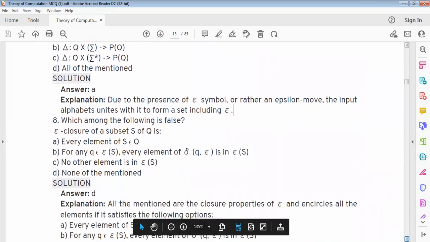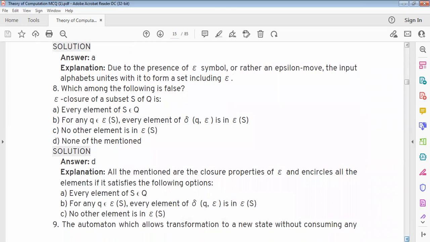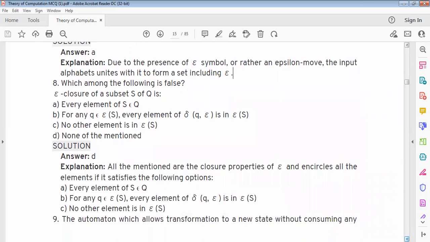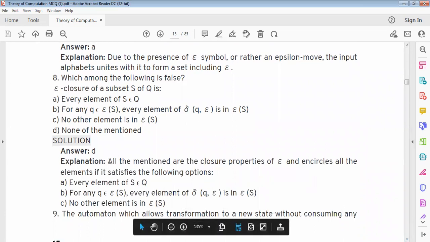Which among the following is false? Epsilon closure of a subset S of Q is option D, none of the mentioned. All the mentioned are closure properties of epsilon closure, and all the elements satisfy the following options.